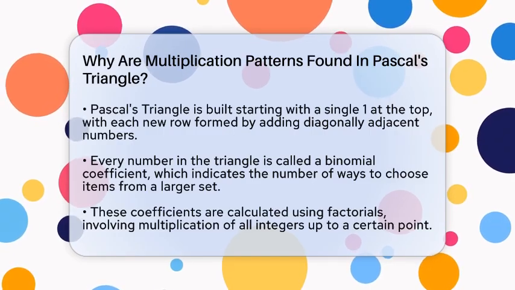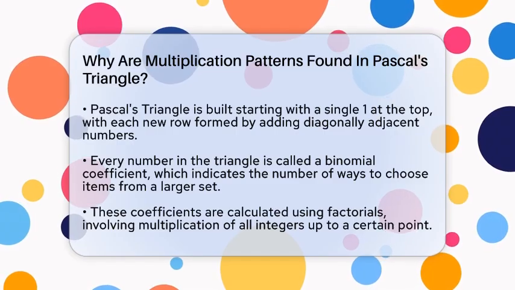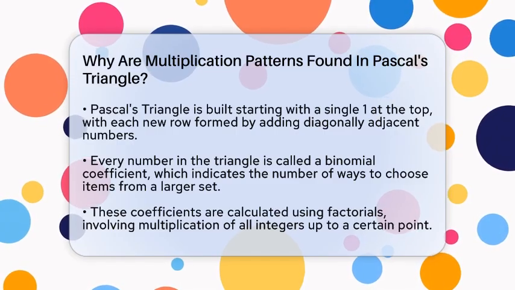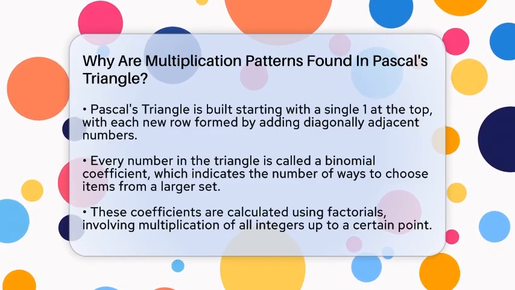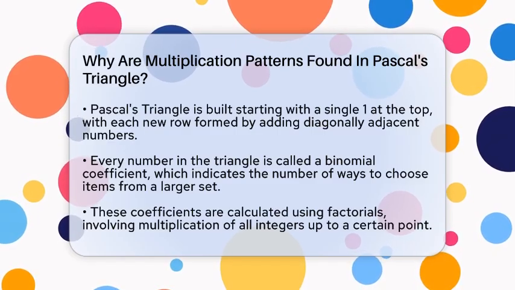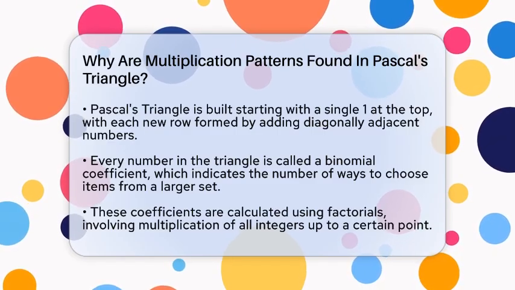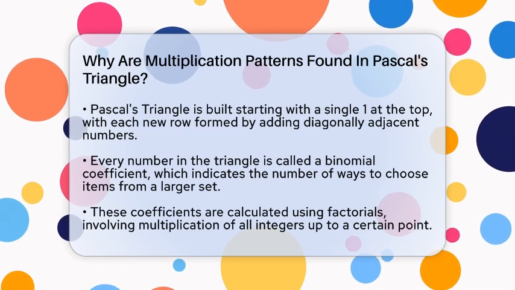Pascal's triangle is built by starting with a 1 at the top, then adding numbers diagonally to fill the next row. Each new number is the sum of the two numbers directly above it. Even though it's made by adding, it's full of multiplication secrets waiting to be uncovered.